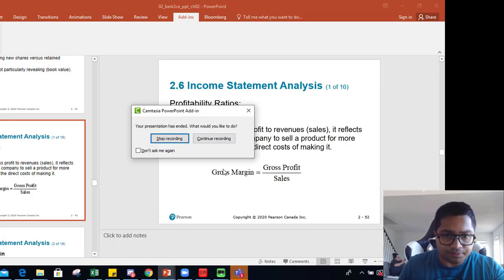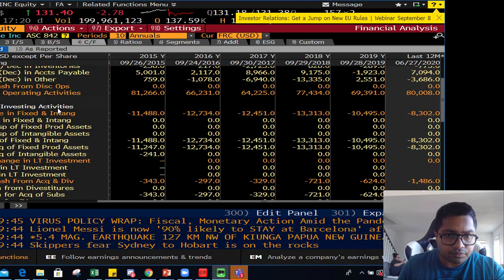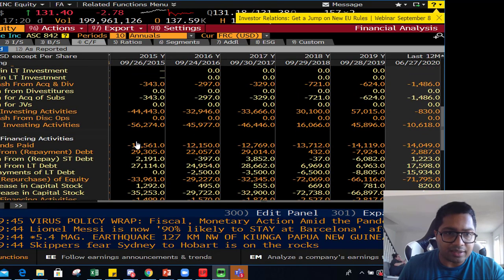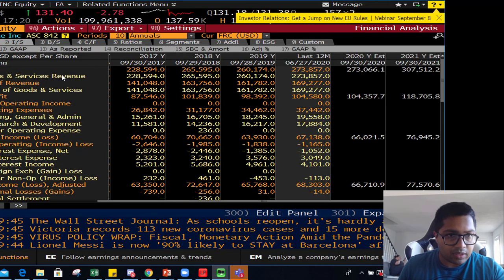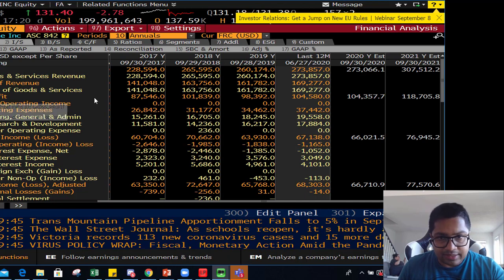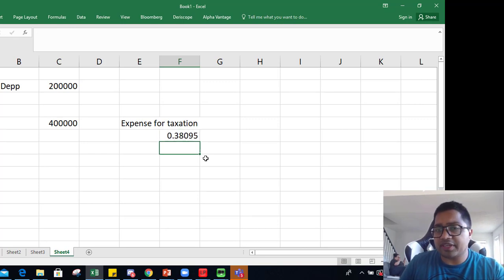So let's do it for Apple. So it is gross profit divided by sales. So you have to go to the income statement. Revenue is, let's say, last 12 months, 273, and gross profit is 104. So how do you calculate this ratio? 104 divided by 273, gross profit divided by sales. So 38% gross margin in 2020.